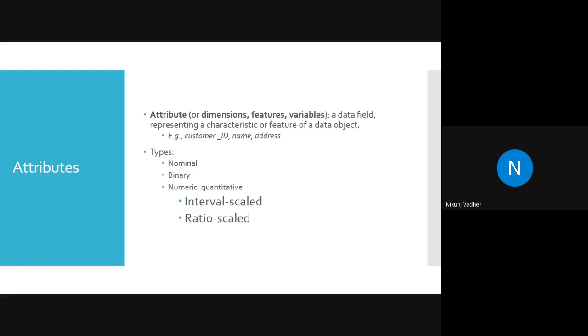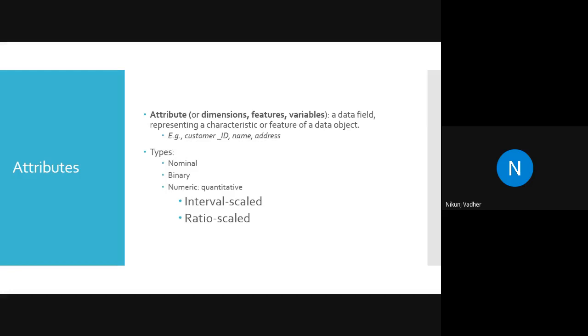Something which we label using a string, not using a number, is an example of nominal. Nominal, and then categorical, that we will see in the next slide. Binary: 0 or 1, true or false. So in binary we can have only two class labels.